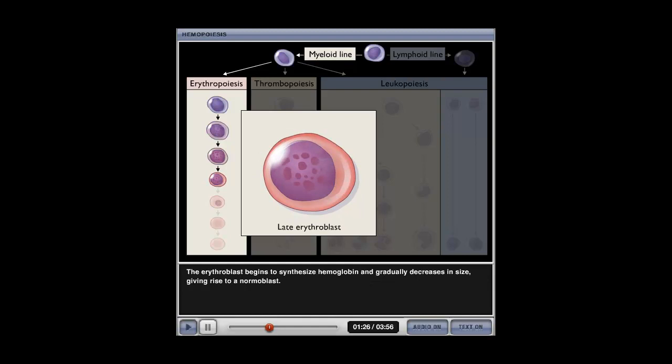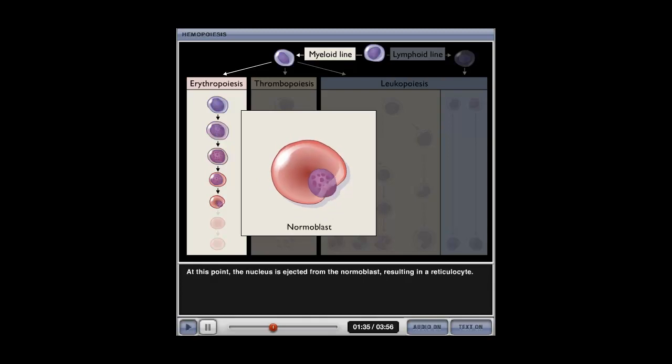The erythroblast begins to synthesize hemoglobin and gradually decreases in size, giving rise to a normoblast. At this point, the nucleus is ejected from the normoblast, resulting in a reticulocyte. After the reticulocyte enters the bloodstream, its organelles degenerate, at which point it is considered a mature erythrocyte.